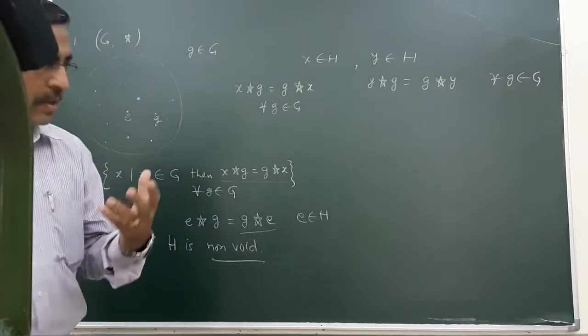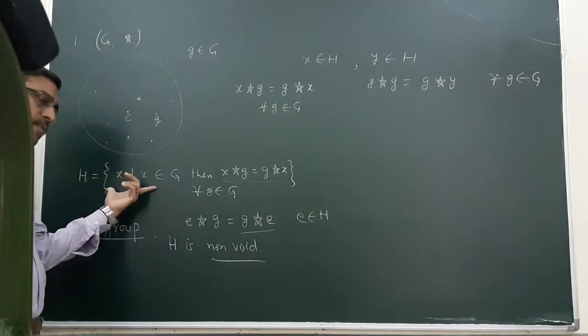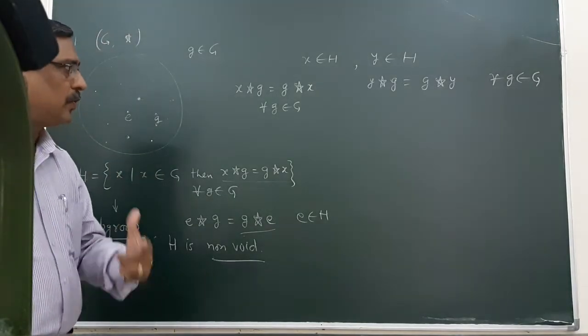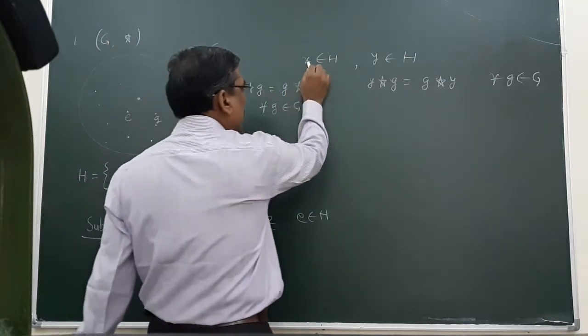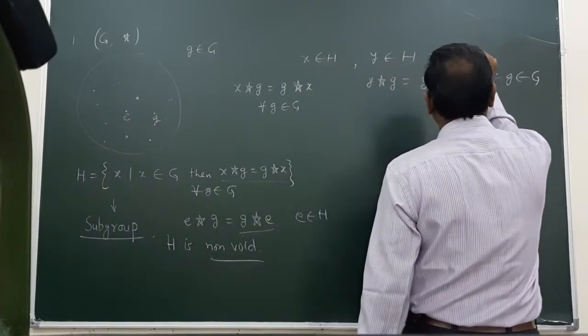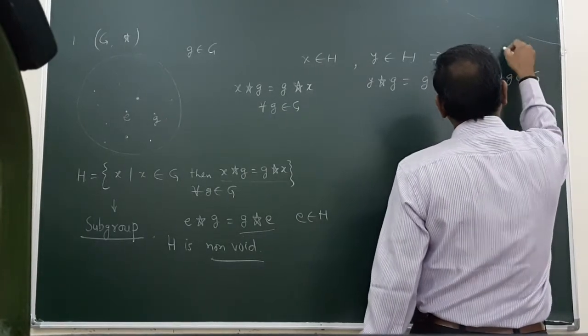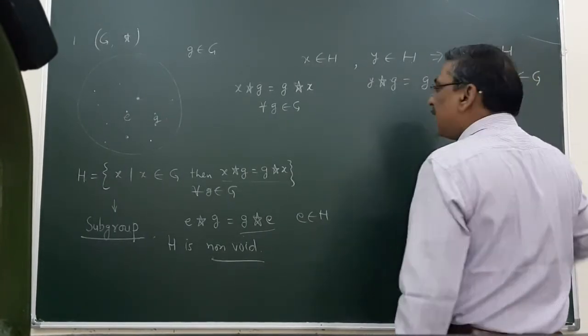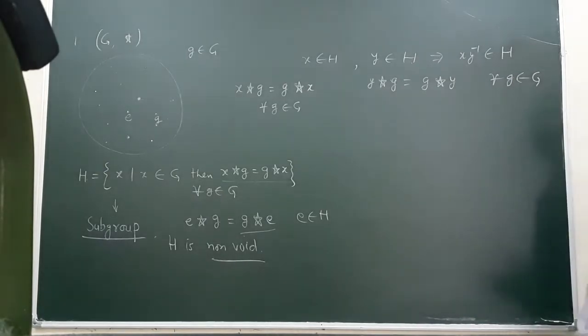Now, our target is to prove H is a subgroup. It means we want to prove that if x belongs to H, y belongs to H, and we are able to prove x y inverse belongs to H, then H will be a subgroup.